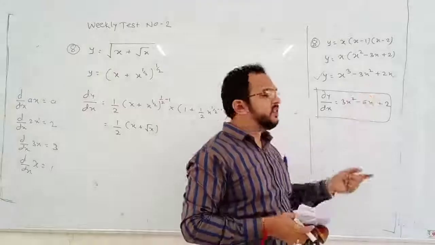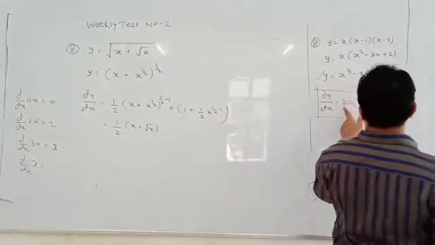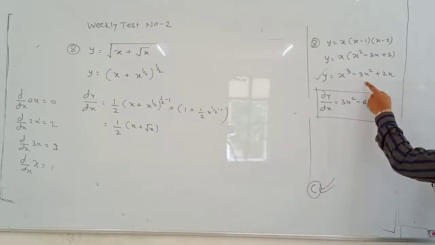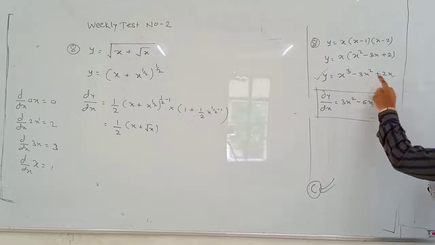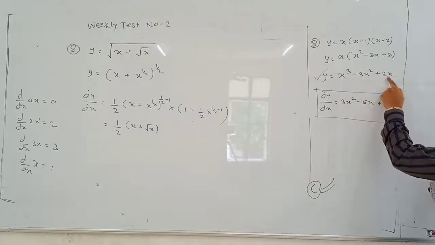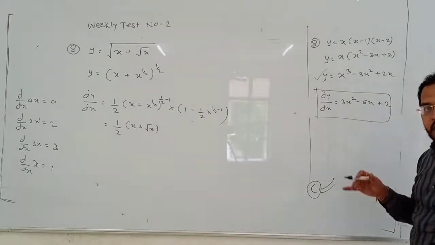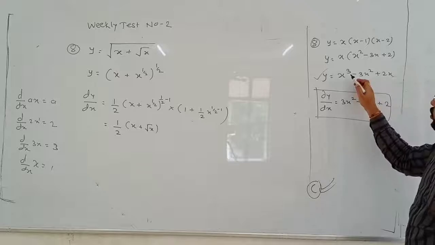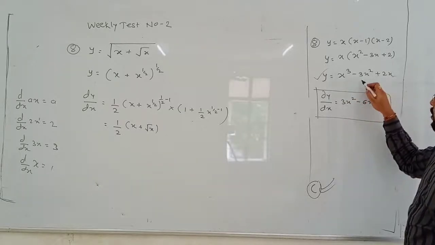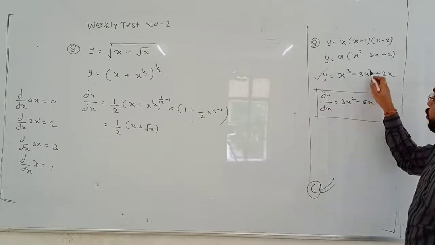Now finished. Just differentiate. What is the differentiation of x cube? Power rule. Take the power to the numerator, reduce the power by 1. 3x square. This 2 will come down. 2 into 3, 6. Power will become 1. Power 3 became 2, 2 became 1, 2x gives 2. We saw 3x gives 3, 4x gives 4, ax gives a, 2x gives 2. So x cube: take the power in the numerator and reduce the power by 1. So 3 will come to the numerator, power will become 2.